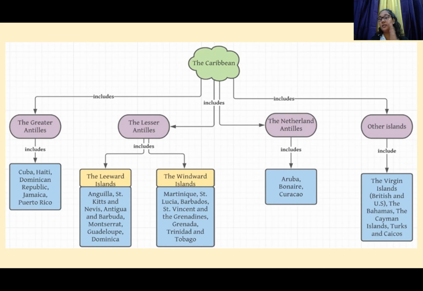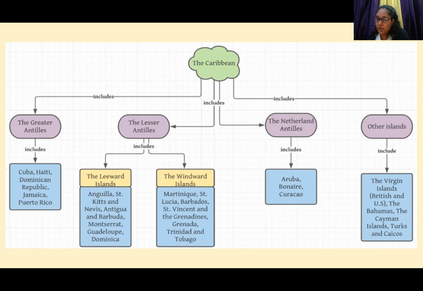Now someone explain the Netherlands Antilles to me. So where is it positioned? Where is it located? Remember, I said it when I was showing you the map, right above South America. Very good. And what's the other name? Right, correct, the ABC Islands because of the names of the islands, Aruba, Bonaire, and Curacao. You're picking up on this so quickly. Right, and we have an other category, which are the other islands that don't fall into any of the three Antilles.